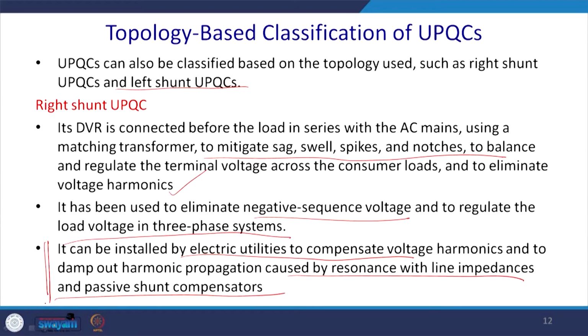It has the capability to mitigate or damp out this resonance. Okay, this is the underlying statement of it.